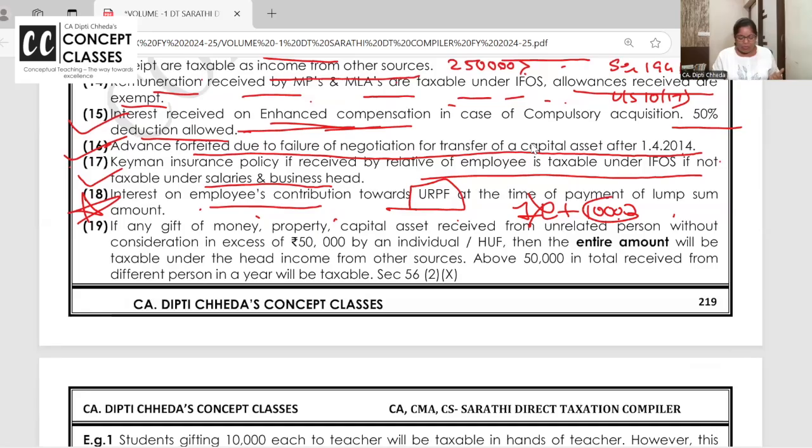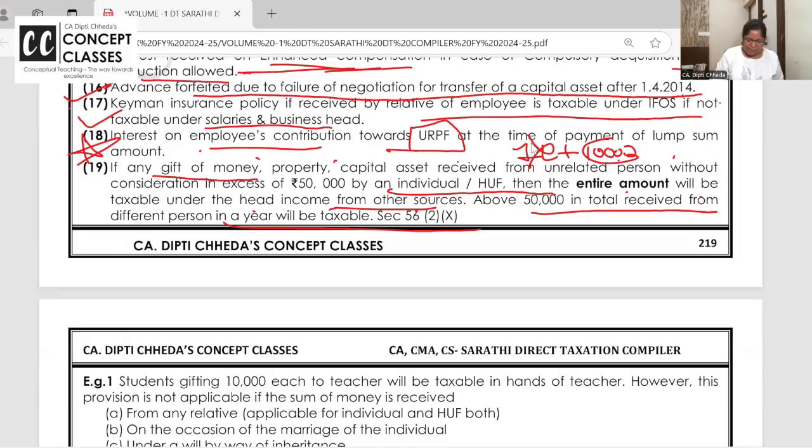Now, the last but most important, whenever any gift is received from an unrelated person in cash, meaning in bank also, in amount or in kind by individual and HUF above 50,000, then it becomes taxable. Then the entire amount will become taxable under other sources. The total amount of 50,000 received from different people will be taxable.